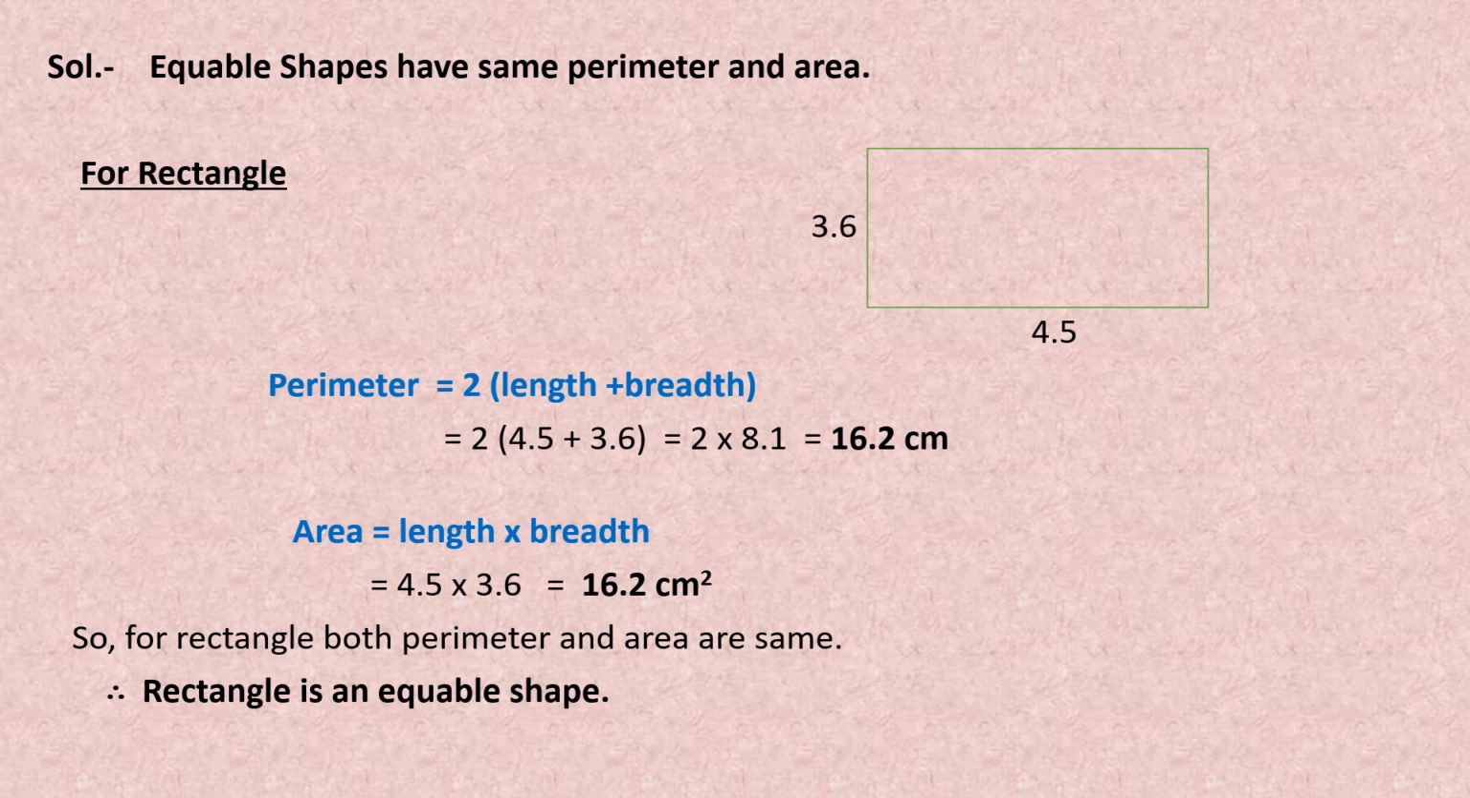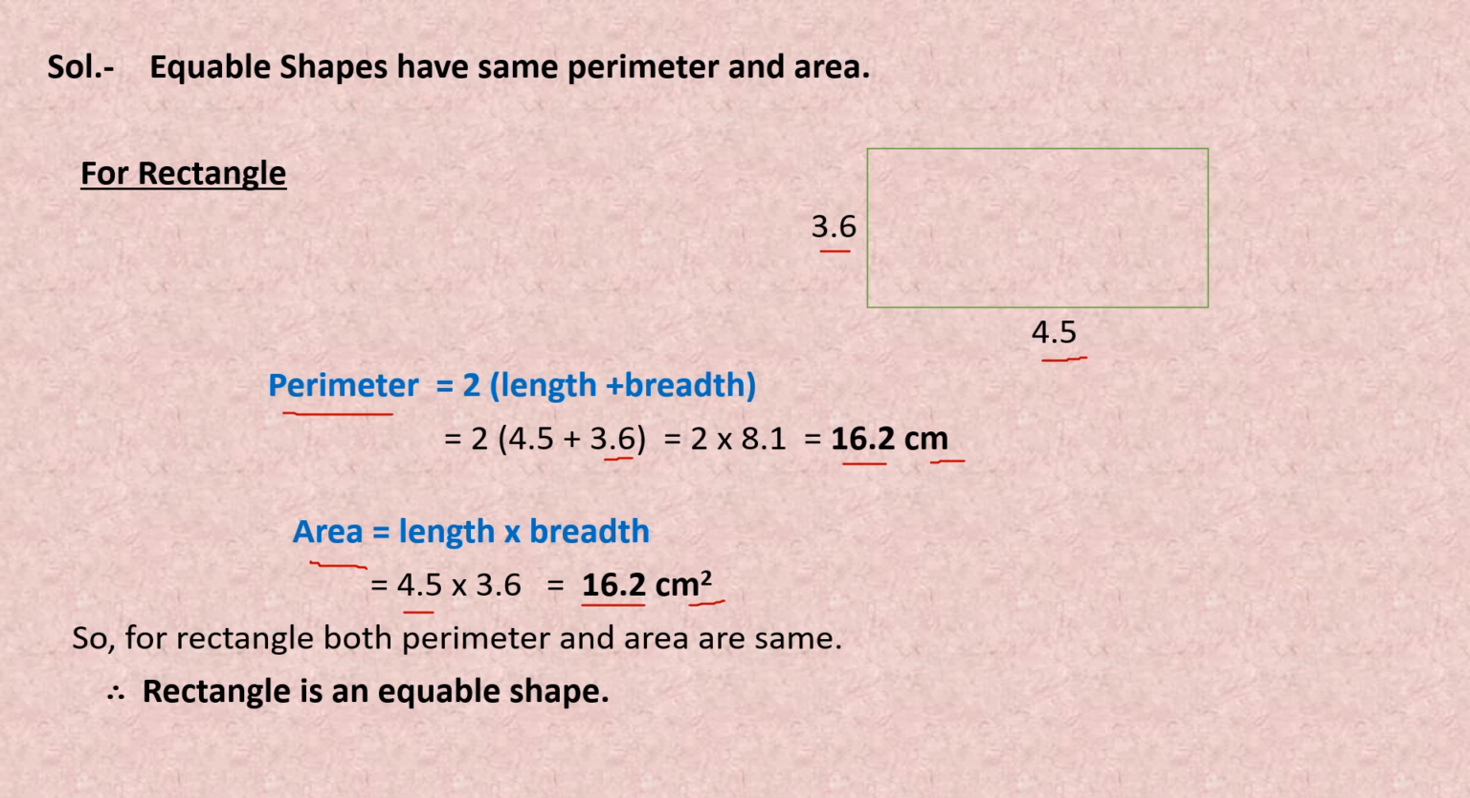In the given rectangle, length is 4.5 centimeter and breadth is 3.6 centimeter. So we have to find out the perimeter as well as the area of the given rectangle. The perimeter of the rectangle is twice length plus breadth. We put the values: 2 into 4.5 plus 3.6, and after solving this we get 16.2, and the unit is centimeter. Then we will find out the area. Area of the rectangle is length into breadth. We put 4.5 into 3.6 and we get 16.2 centimeter square.